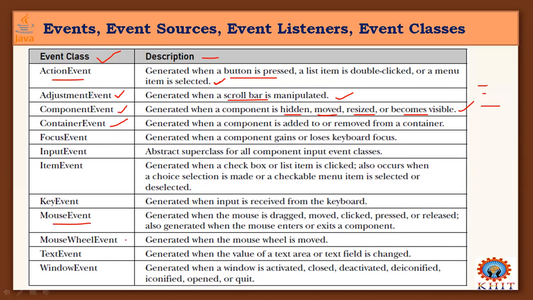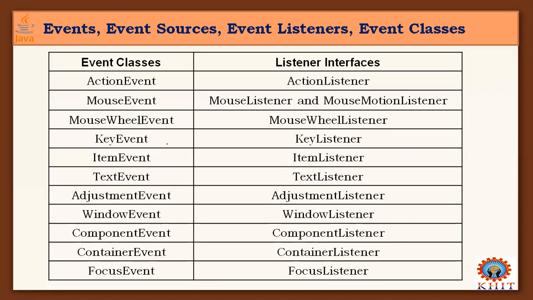Okay, there are mouse events, text events, window events. There are many. These event classes mainly provide the way events can be generated, for example, action events. To handle those events and have them processed, we must have listener interfaces corresponding to these event classes. So an ActionListener should be there to handle and process those events generated by the sources from the various classes.